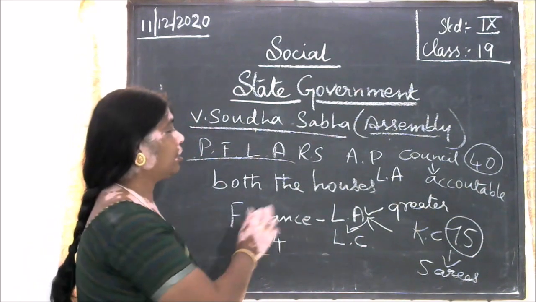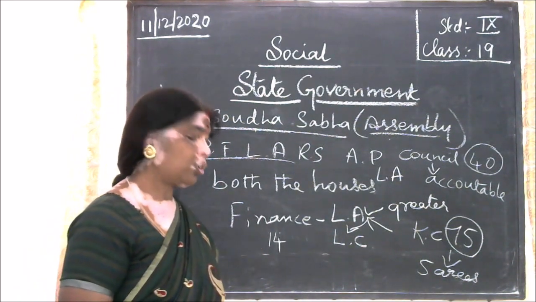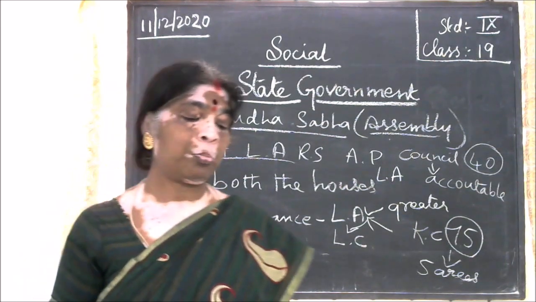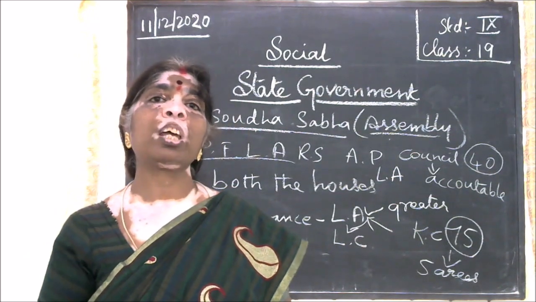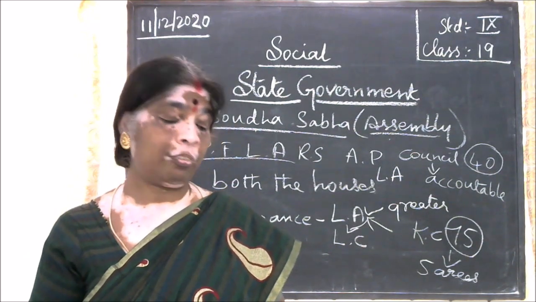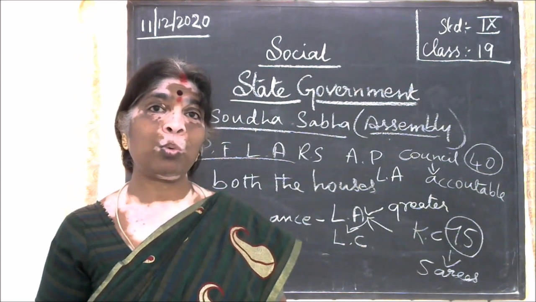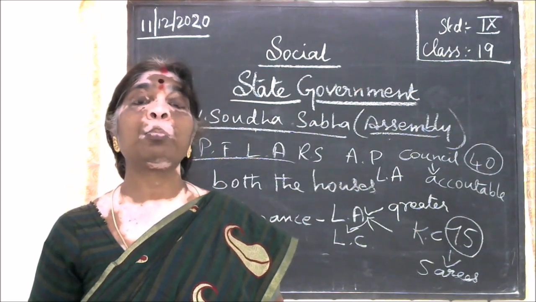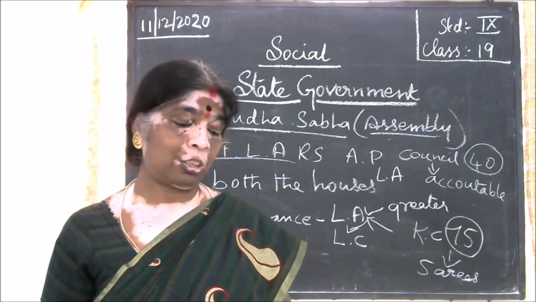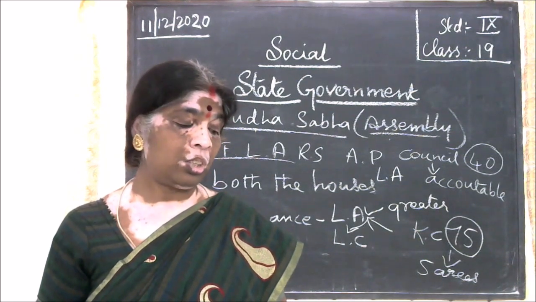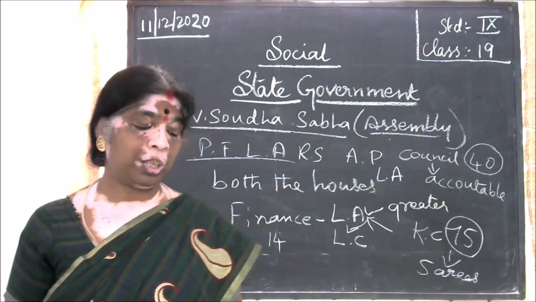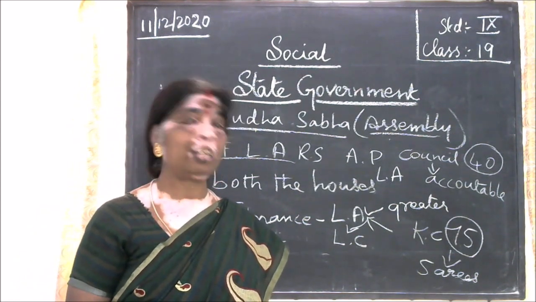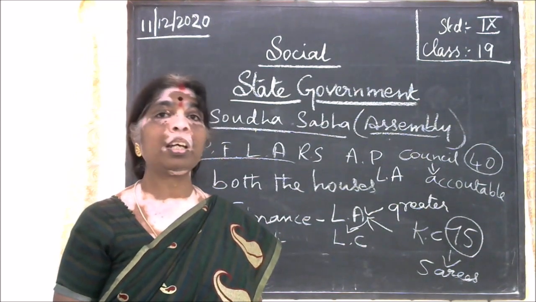The governor is the person who nominates the members who are very well skilled in the fields of art, literature, education, social service, and science. The Legislative Council is a permanent body.